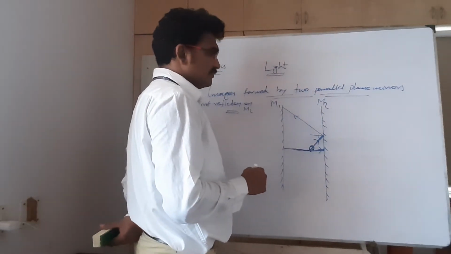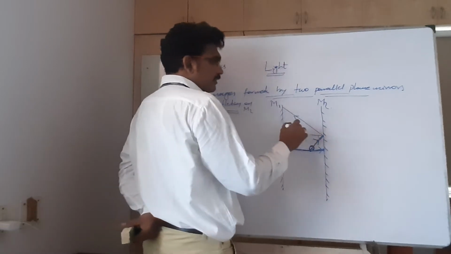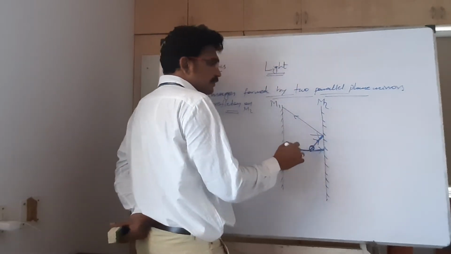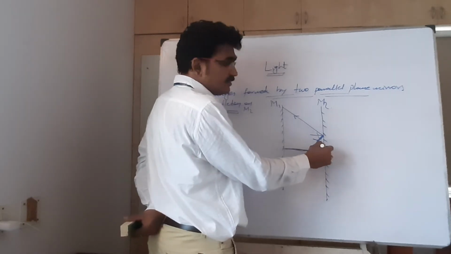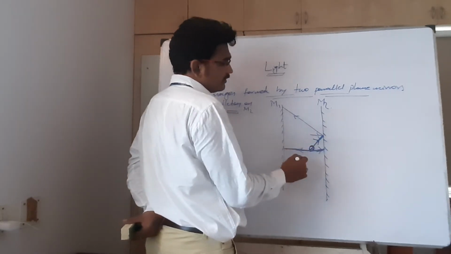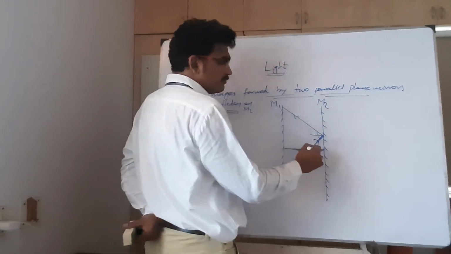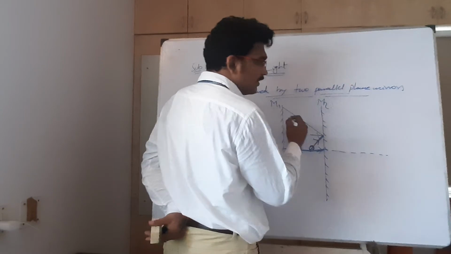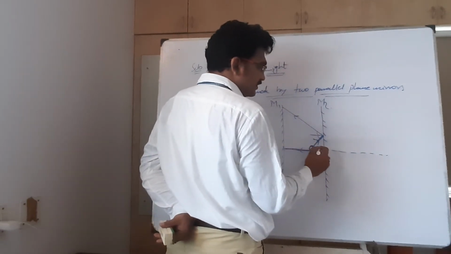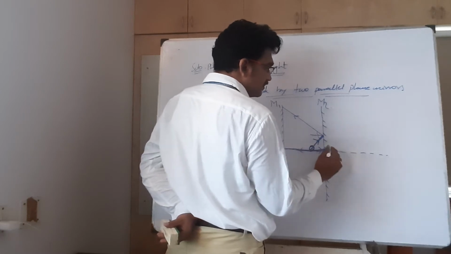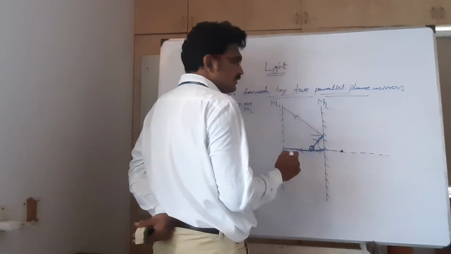Then what happens here? This reflected ray, and after striking this one, here the angle of incidence is 0, it will reflect in this direction. Now this reflected ray and this reflected ray cannot meet, so I have to extend them backward. Simple. How much distance? Perpendicular distance concept. Same distance I will take. This is O dash, the image.